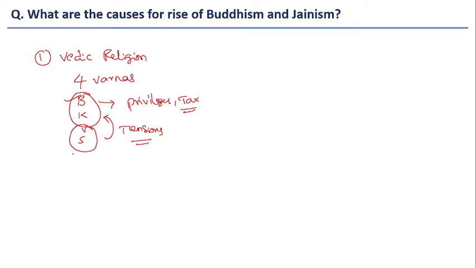This is one reason. And also the Brahmanas and the Kshatriyas were given high status by birth, whereas Vaishyas and Sudras were given low status by birth. This is another factor for the cause of tensions. And because of this, people were looking for new ideas in the form of Buddhism and Jainism. Here the causes are common to both Buddhism and Jainism.